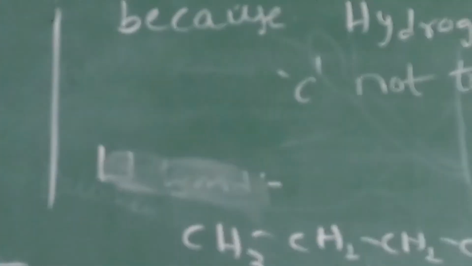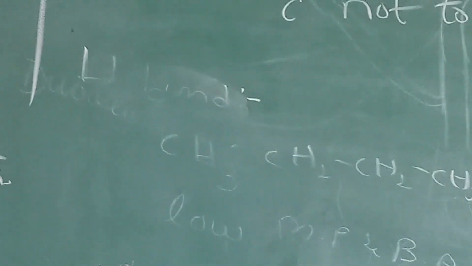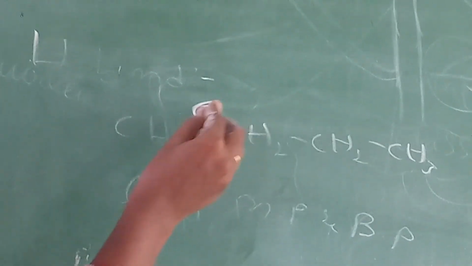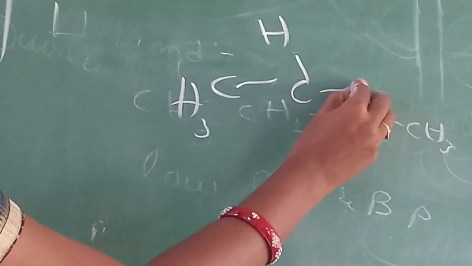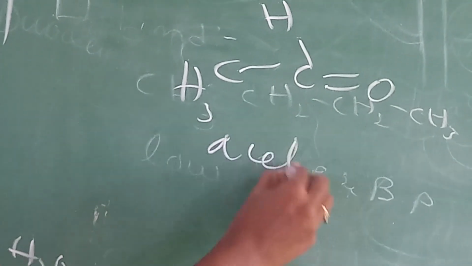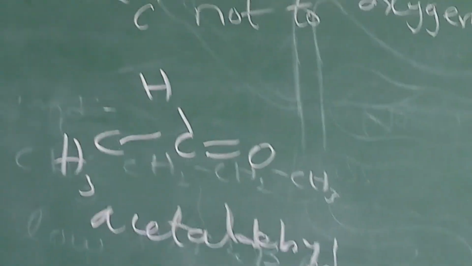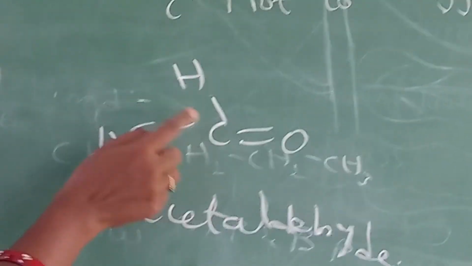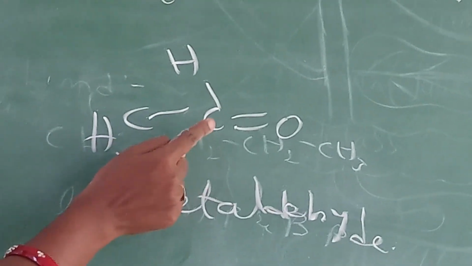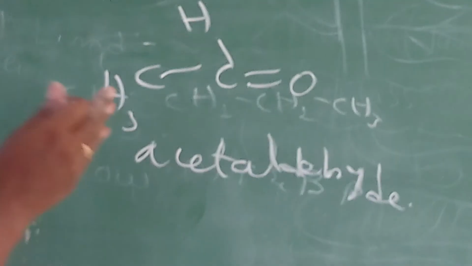Once again, I am writing one example, an aldehyde: acetaldehyde, CH3CH=O. The common name is acetaldehyde. In that one, the hydrogen is attached to carbon but not oxygen. So that's why there is no possibility of the hydrogen bond.